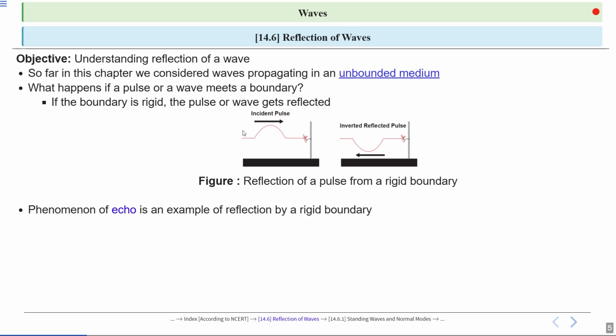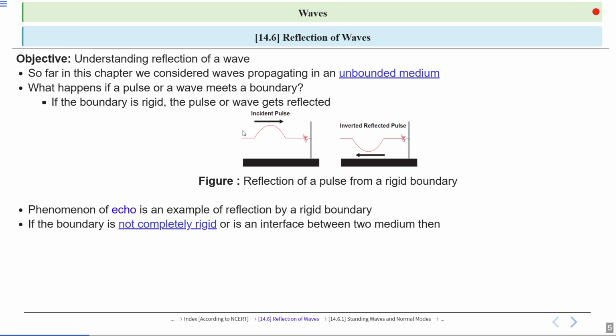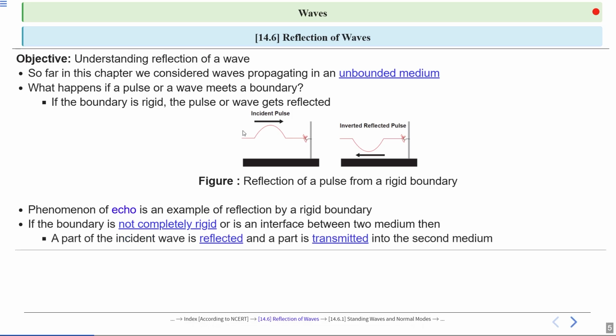So, the phenomenon of echo is an example of reflection by a rigid boundary. When sound waves hit a wall, they bounce back, creating an echo. In a non-rigid boundary, or when a wave moves between the interface of two media, a part of the incident wave is reflected and a part is transmitted into the second medium.